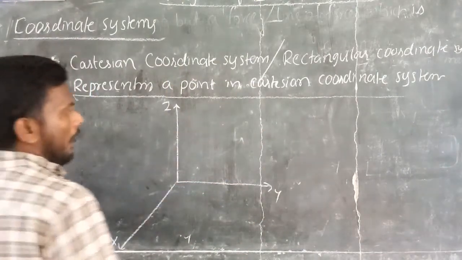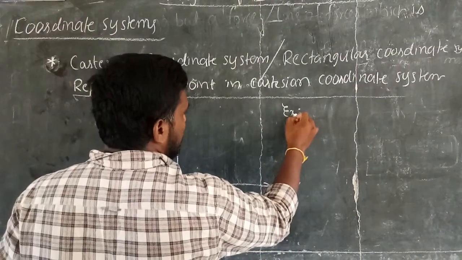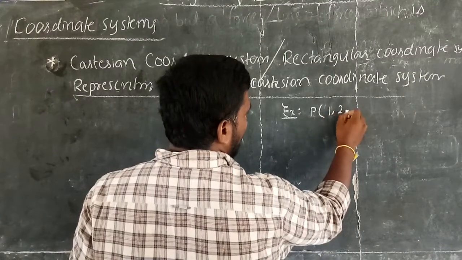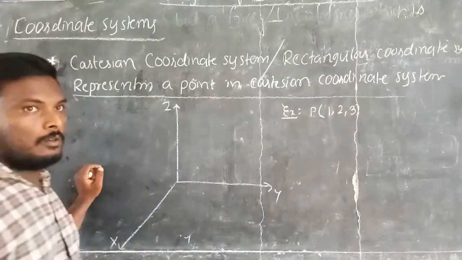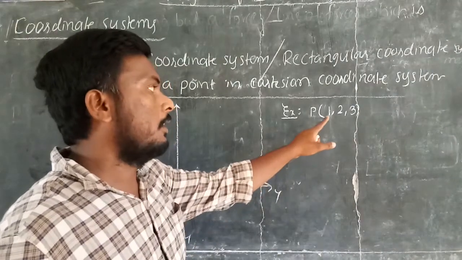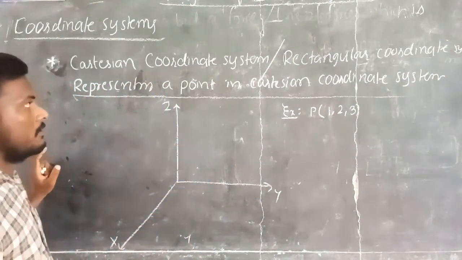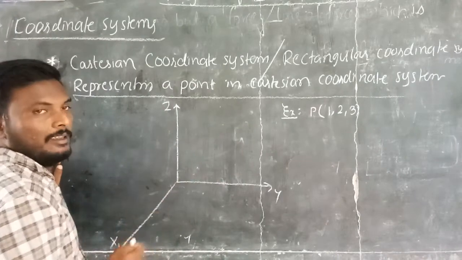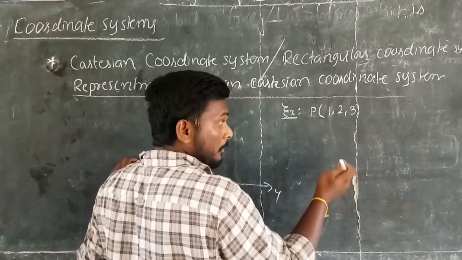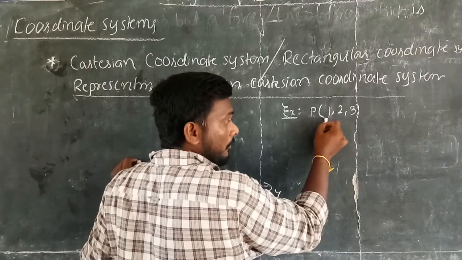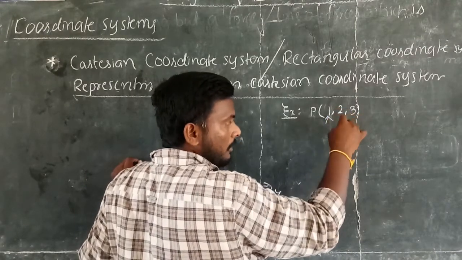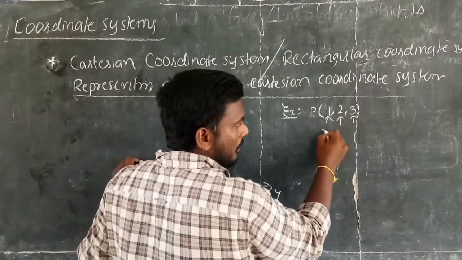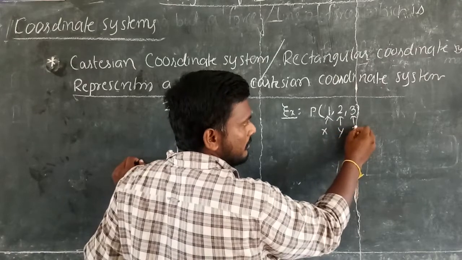Now see, I want to represent, for example, a point P of 1, 2, 3. So please represent this point 1, 2, 3 on this Cartesian coordinate system or rectangular coordinate system. To represent that, before that we have to understand where 1 is, where 2 is, and where 3 is. So 1 is on the x-axis, 2 is on the y-axis, and 3 is on the z-axis.